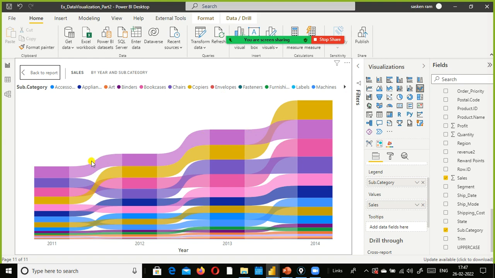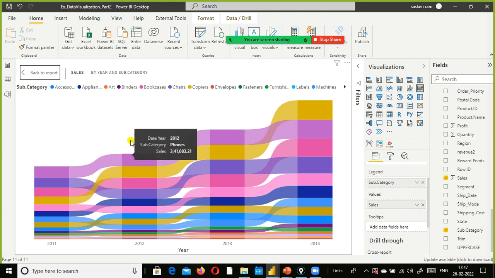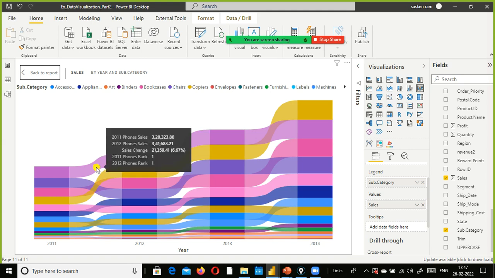If you hover the cursor here, the tooltip shows us the change in value, compared from 2011 to 2012. It shows the change in sales value, as well as down here you can see the rank for 2011 and 2012. This is for phone sales.